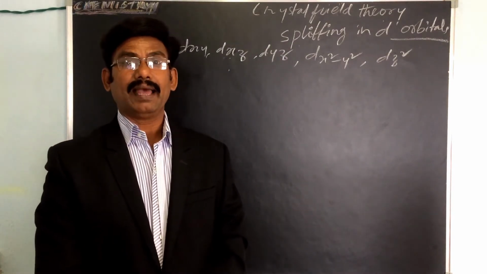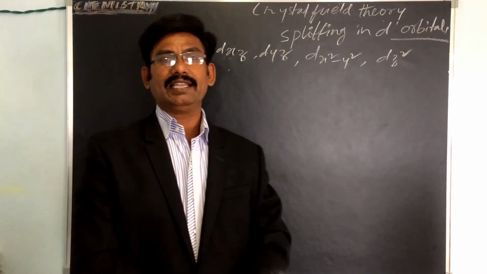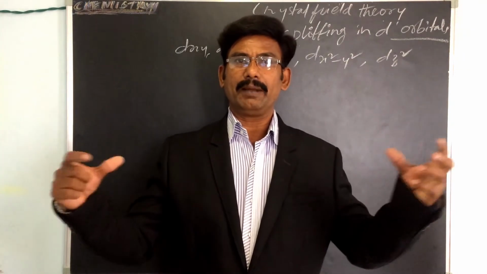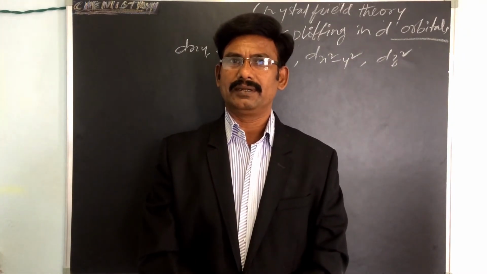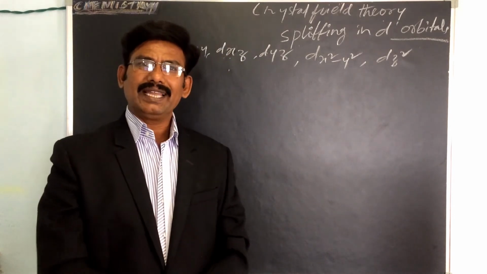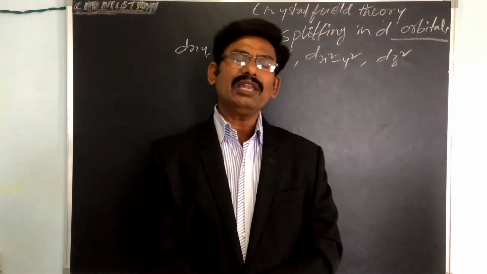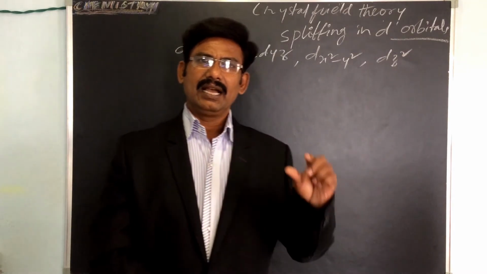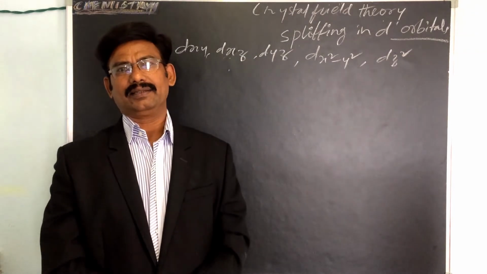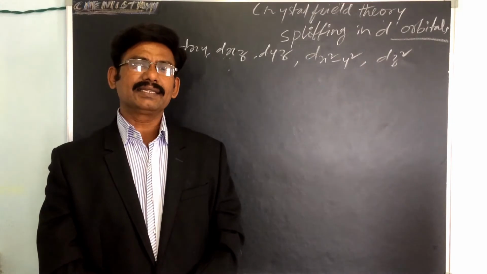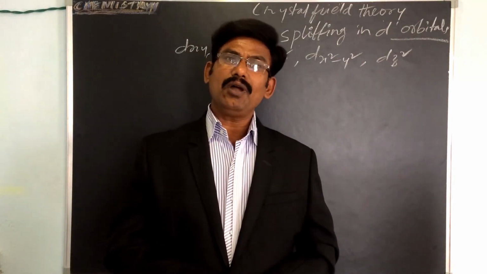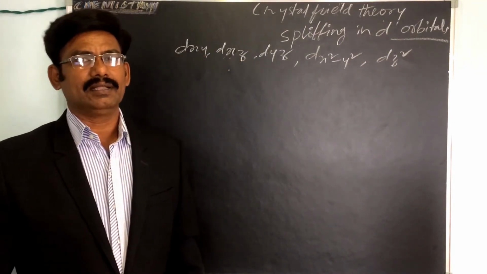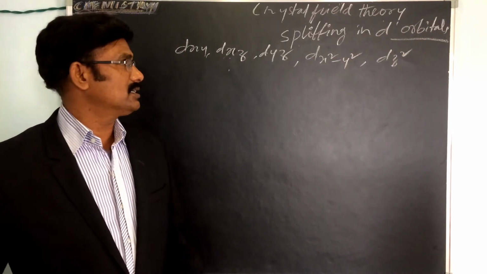Unlike valence bond theory, where we know there is sharing of a pair of electrons, a covalent bond, this theory does not consider the covalent character of the bond between metal and ligand. The metal ions and ligands do not mix their orbitals or share electrons.